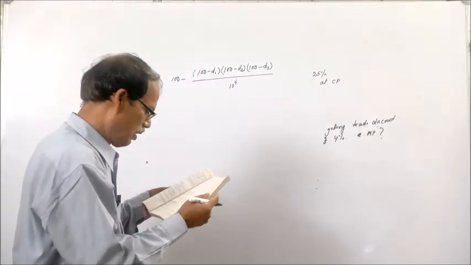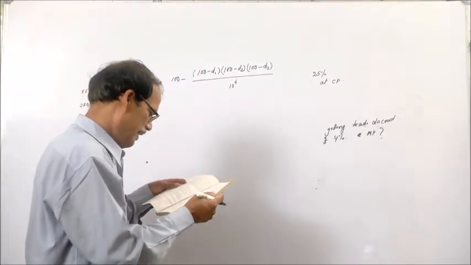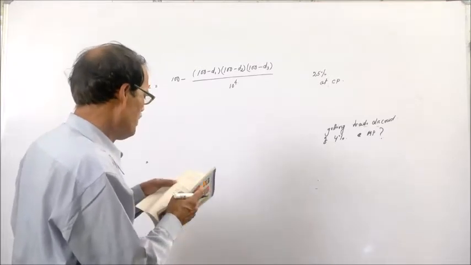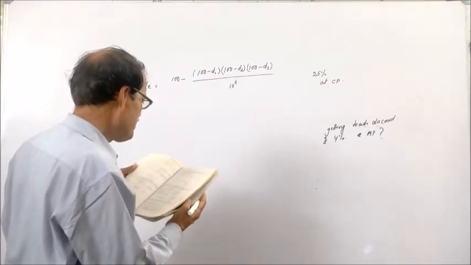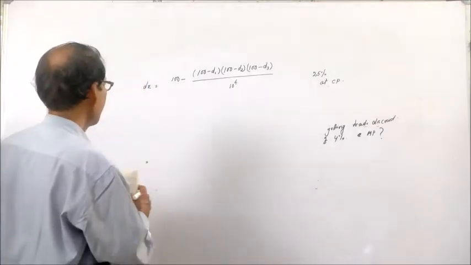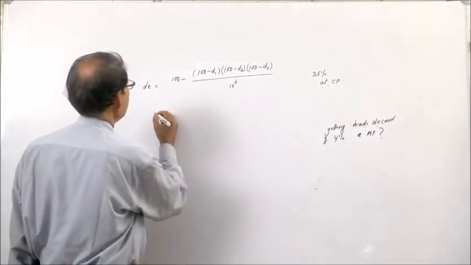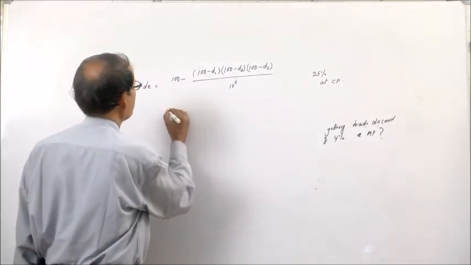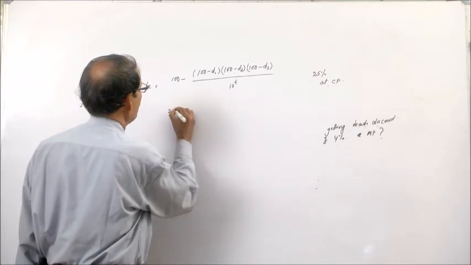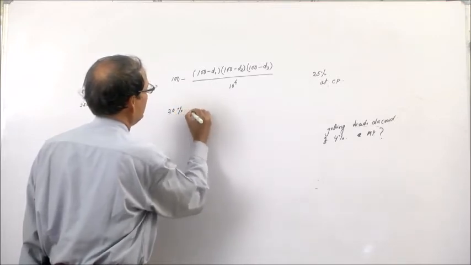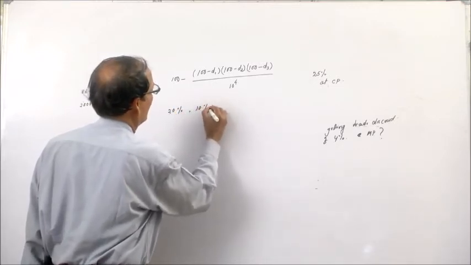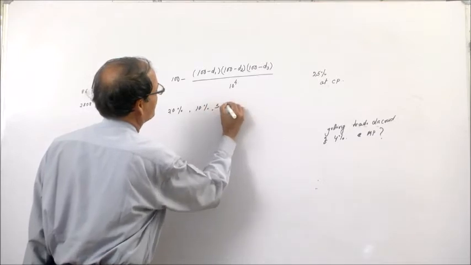Now let us take one example. Let us say a businessman is giving 3 successive discounts: 20%, 10% and 5%.